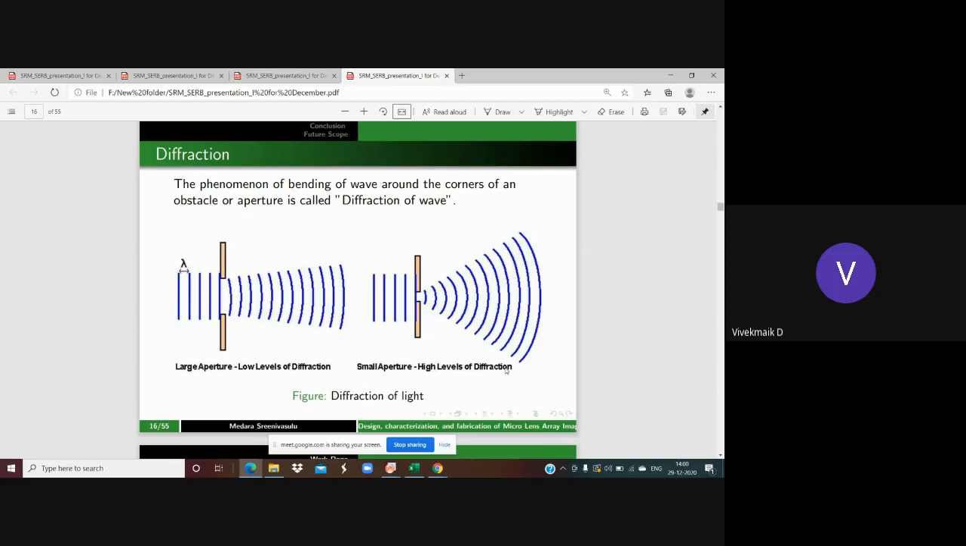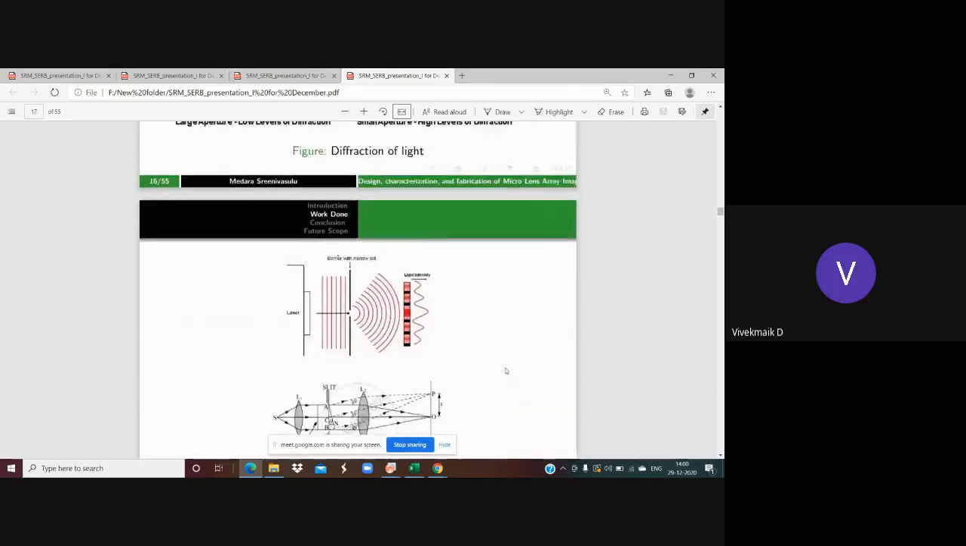We can observe this when we don't have light in the room and there is a small hole: you can observe the diffraction phenomenon where the light covers the whole area. If the opening is larger and larger, then it covers less area only, and the diffraction phenomenon will be less. That's a physical example of diffraction.